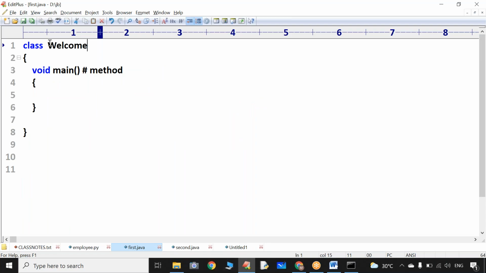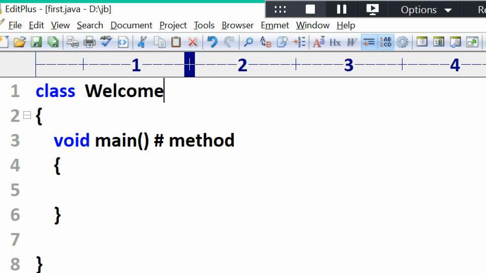Your class name may be different, and you can save the program with a different name also, no problem at all. There is no such kind of rule in Java.